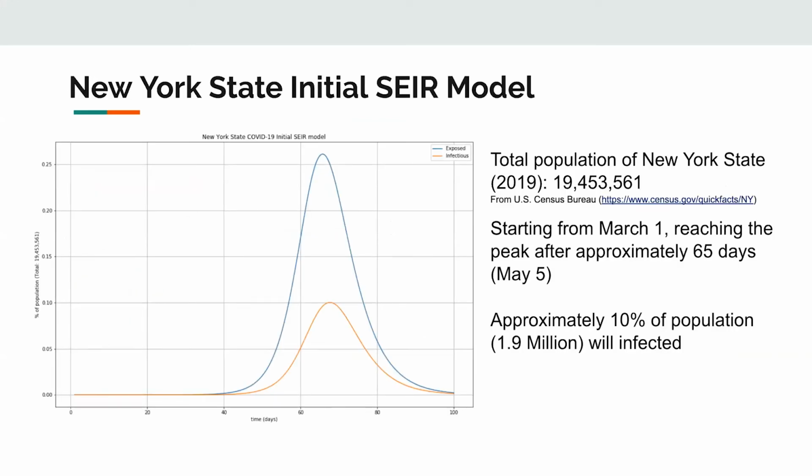Here's the New York State initial SEIR model. Based on the model, you can see the peak date, which means the maximum remaining confirmed cases, will happen approximately 65 days after March 1st. And probably 10% of the population will be infected with the coronavirus.